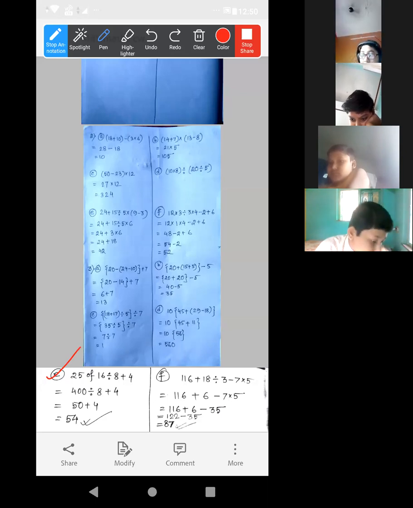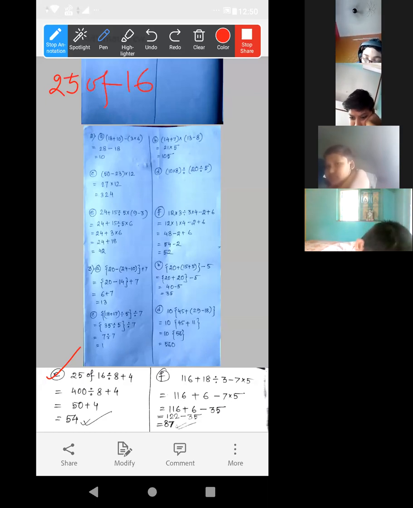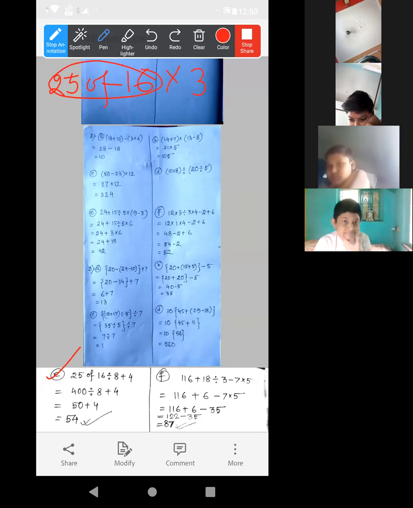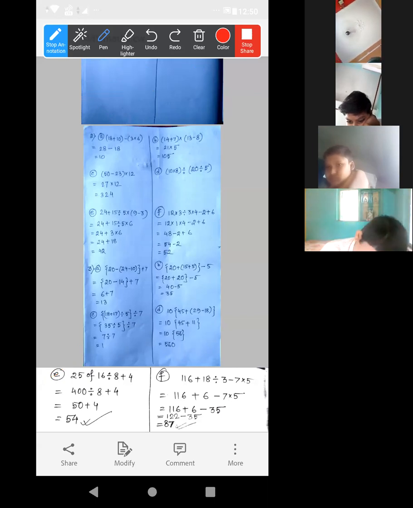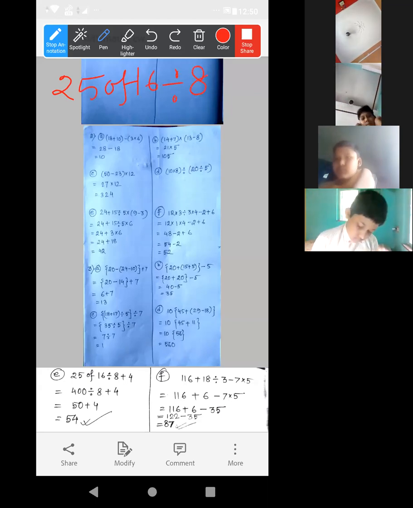Now number E, okay? 25 of 16. Basically, of means multiplication. But if suppose of and a multiplication sign are both together, okay? Then first we have to calculate this of part, then the multiplication part. This one is known to you though. 25 given, then of 16 given, divided by 8, then plus 4.